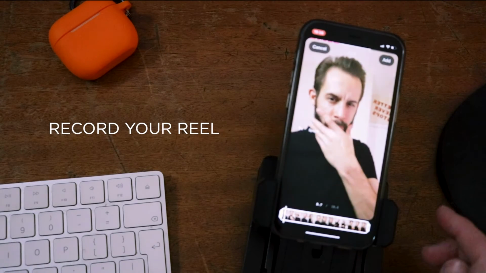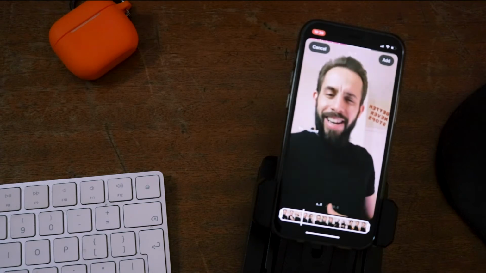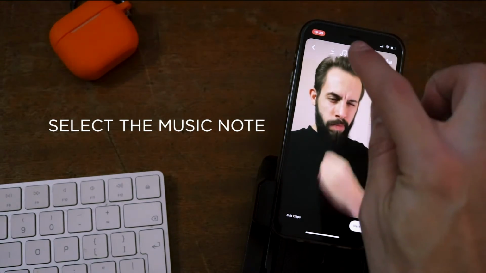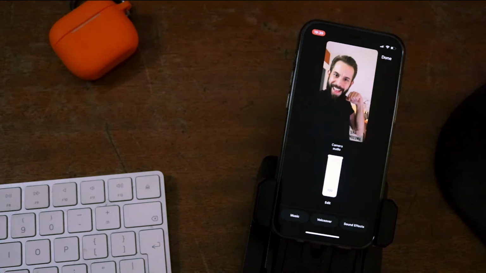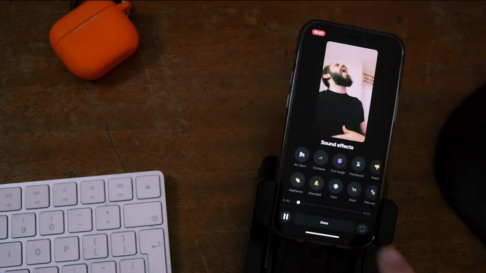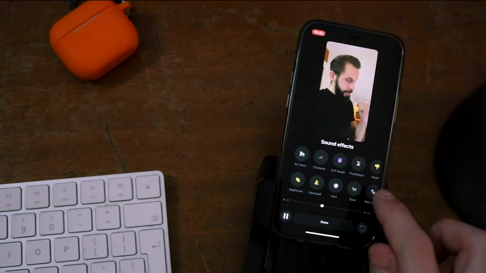Record your reel in the app, or it can be pre-recorded and upload your video. Once done, tap preview in the bottom right. Tap the music note at the top. Down in the bottom right hand corner, you have sound effects. Tap that. Here you will see 16 sound effects to choose from.